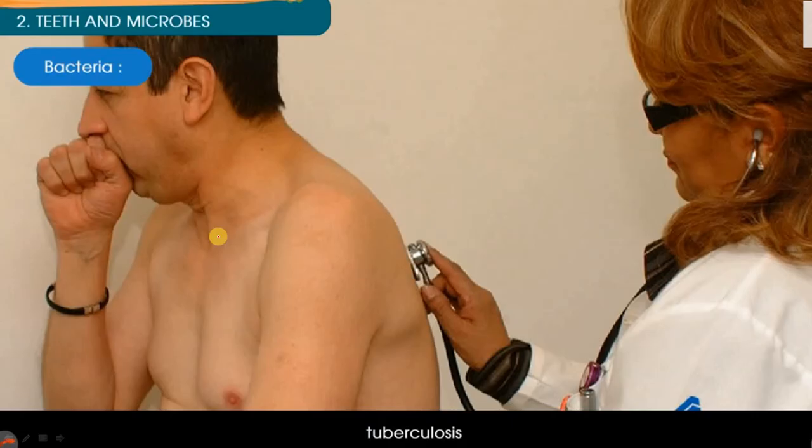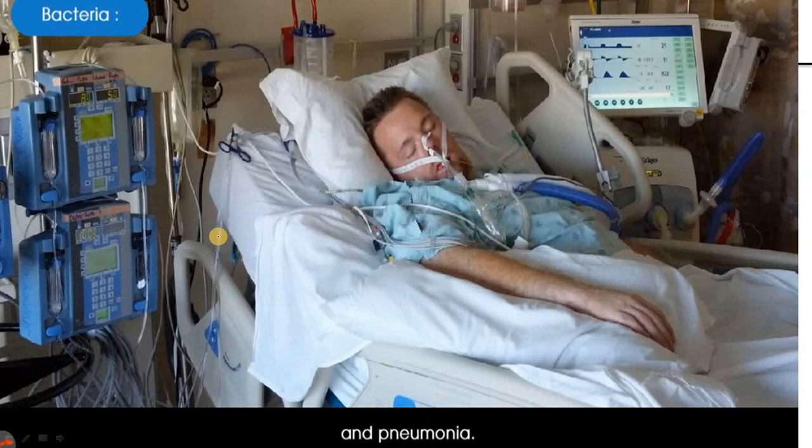Next, tuberculosis, the disease related to lungs. TB, tuberculosis. Again, it was a very dangerous disease earlier. Now we have a cure for it. And pneumonia is a condition where the patient feels difficulty in breathing. So these are some of the dangerous diseases caused by bacteria.